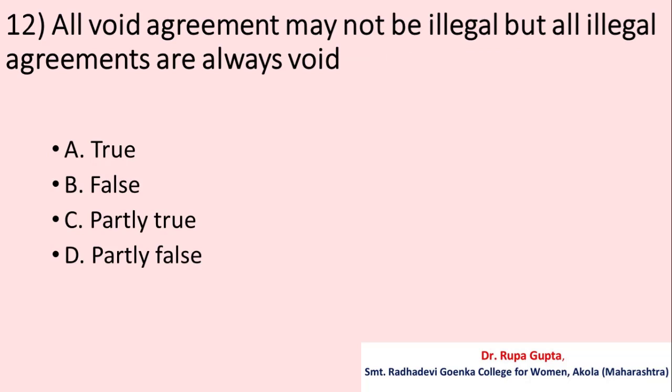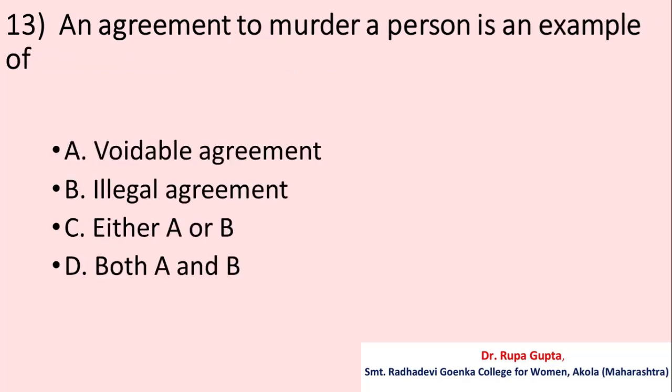Question number 12. All void agreements may not be illegal, but all illegal agreements are always void. Your options are A. True, B. False, C. Partly true, D. Partly false. And the correct answer is A. True.